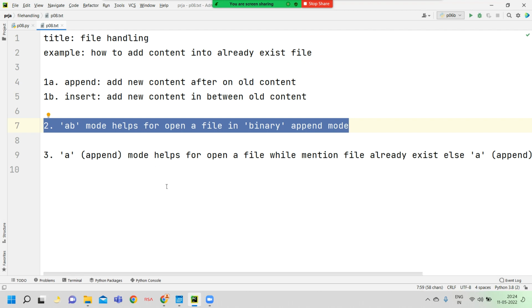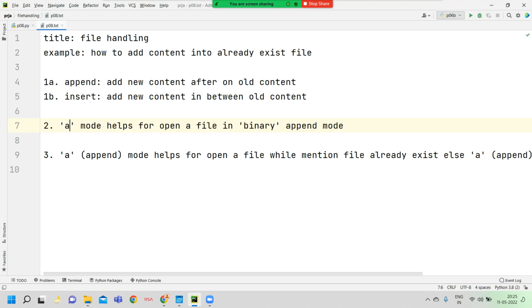If I do not mention B, then we open a file in append mode in text file format. If we put B, then we open the file in append mode in binary format. For example, here I am using A only, so this indicates we open a file in append mode in text file format. But here we mention B, so we open a file in append mode in binary file format.